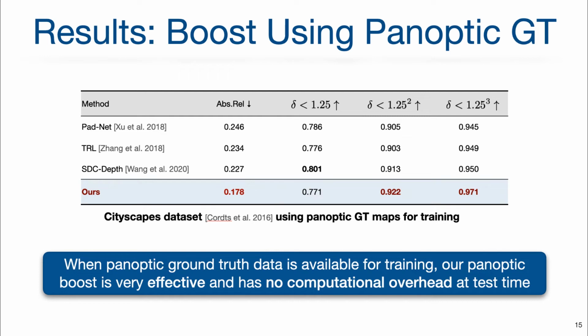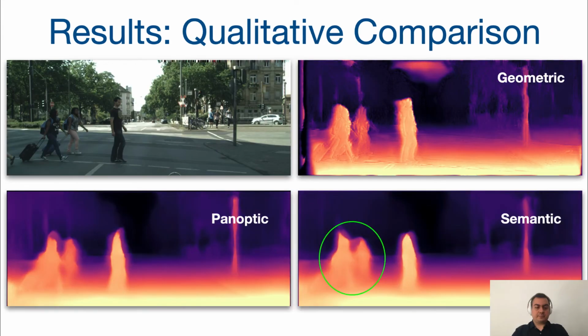We first evaluate the case when panoptic ground truth annotations are available for training, here on Cityscapes. Our panoptic boost, when added on top of monodepth, shows clear improvements over other baselines that exploit information from semantic instead of panoptic segmentation maps. Note that we neither require nor predict panoptic maps at test time, hence our approach incurs no computational overhead.